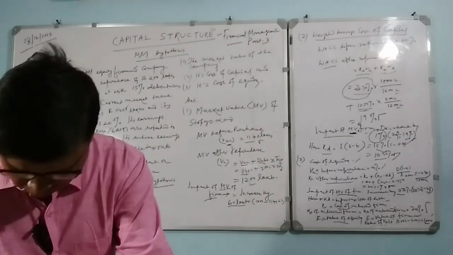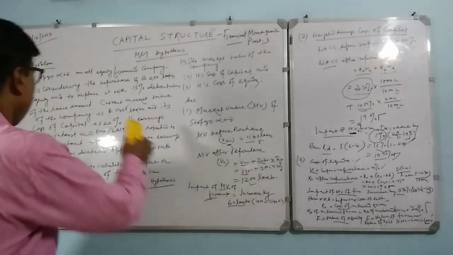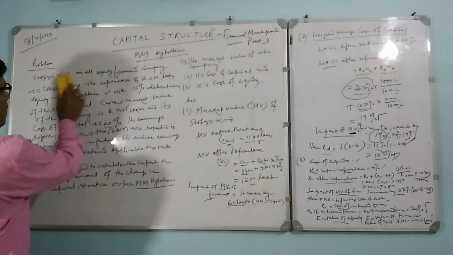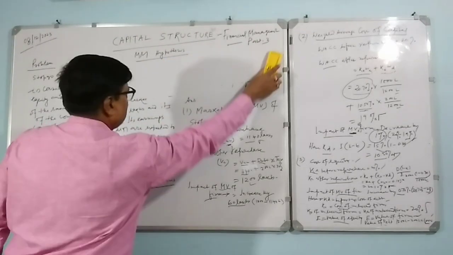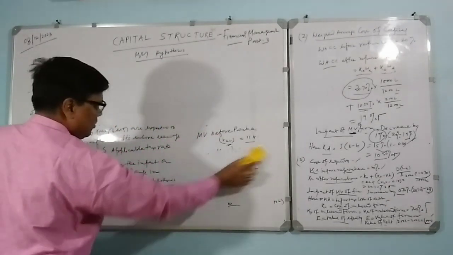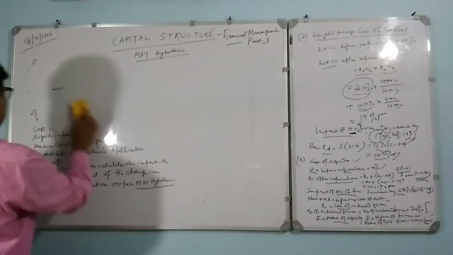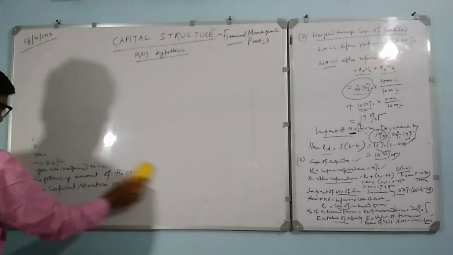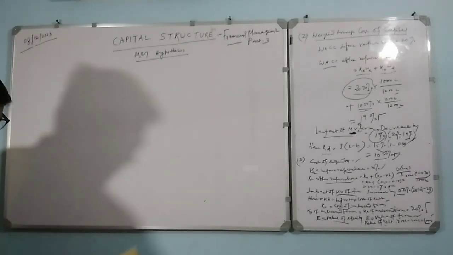So here we will be discussing one more problem, based on the same hypothesis. There is one more new thing we have to understand there.